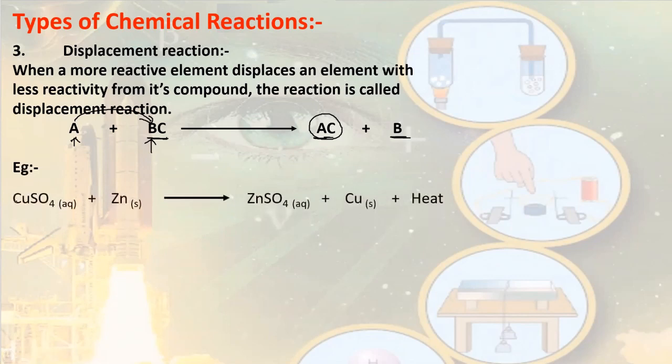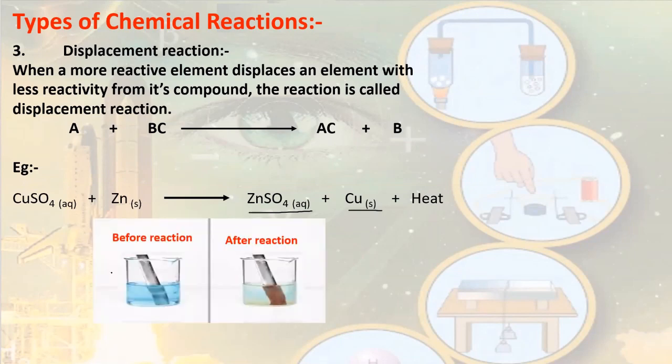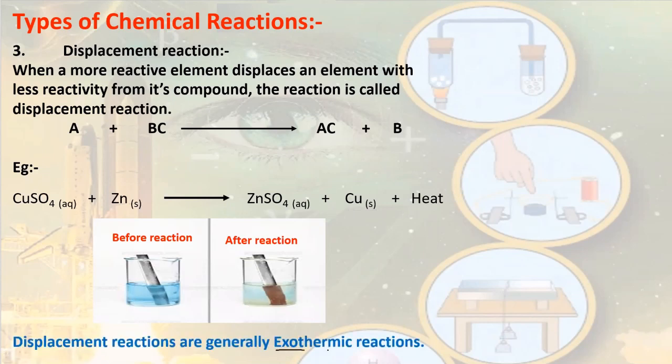Specifically, when copper sulfate reacts with zinc, zinc is more reactive than copper, so it displaces copper from copper sulfate and it forms zinc sulfate, and copper is set free. Before reaction, a blue colored copper sulfate solution and we can see a zinc strip, but after the reaction, you can see the blue color of copper sulfate has disappeared. This is due to formation of zinc sulfate, and we can clearly see the deposition of copper on the zinc strip. Displacement reactions are generally exothermic in nature. You can see that over here.